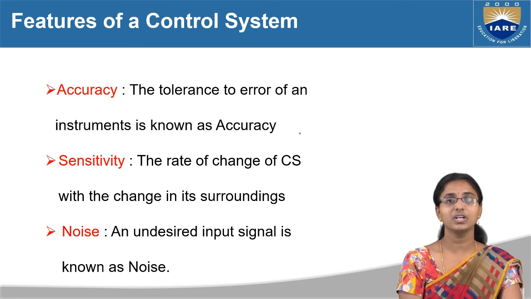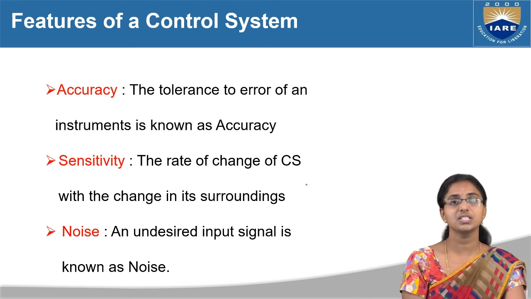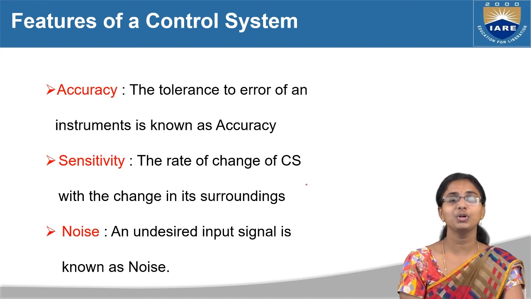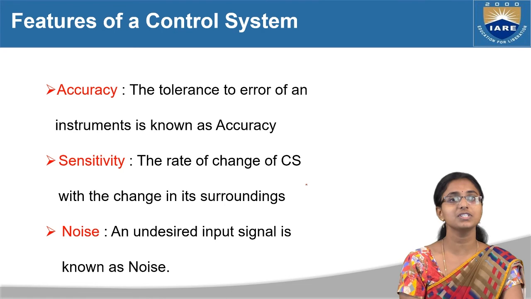Okay, and what is the next feature? Sensitivity. What do you mean by sensitivity here? The rate of change of the control system with the change in its surroundings. Once you have connected your control system, we look at sensitivity. The parameters of sensitivity may be like weather conditions or whatever is around our surroundings.